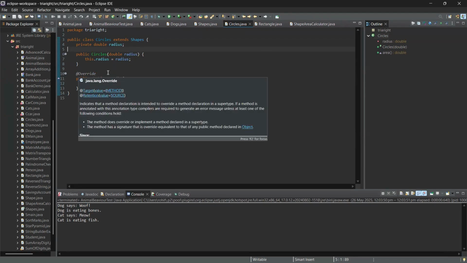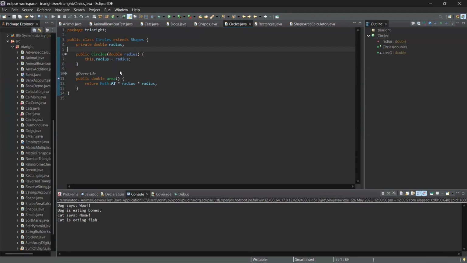And now override. This will override the area method. We had the area, and this will override that method. Now it will return the area: Math.PI into radius into radius. Similarly, the Rectangle class.